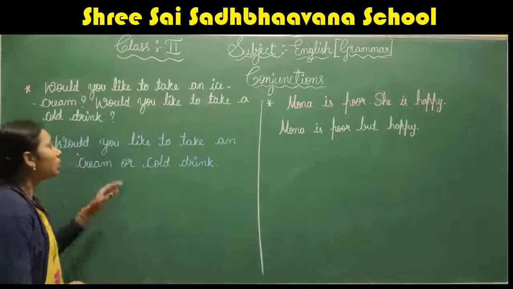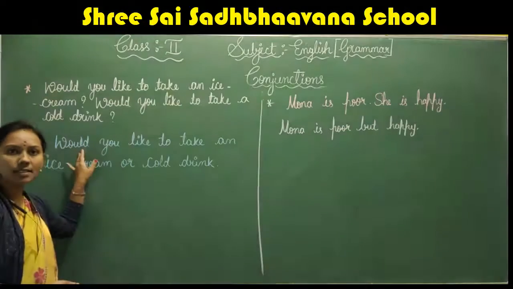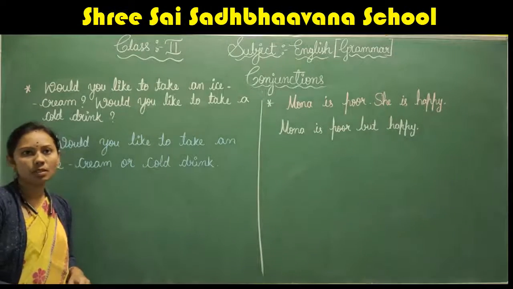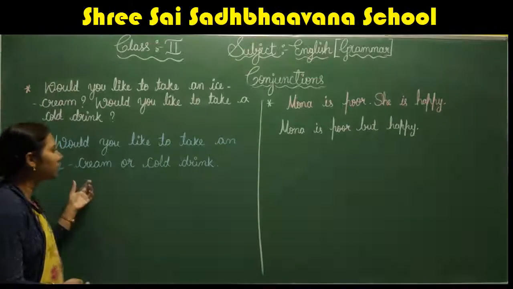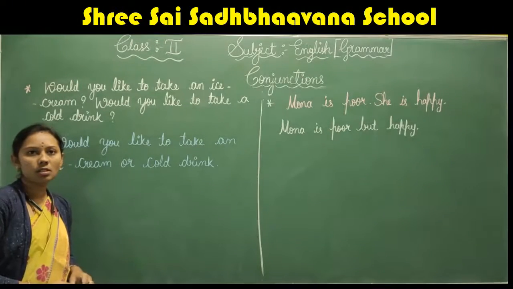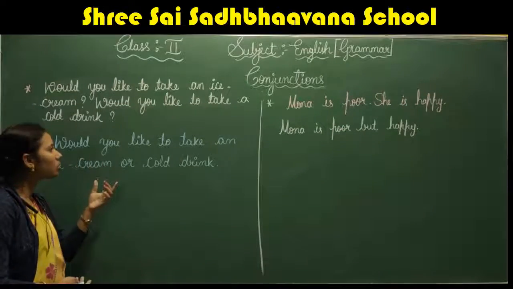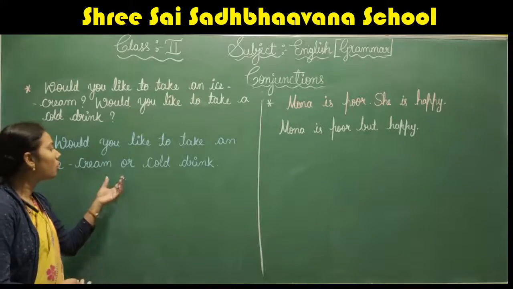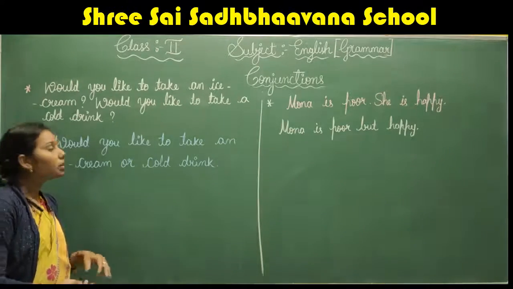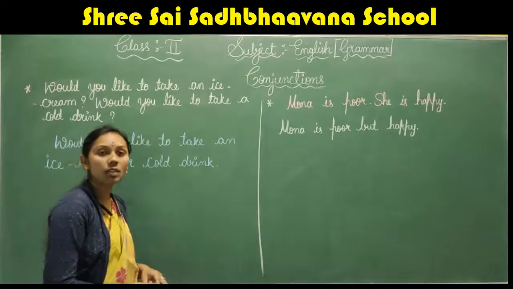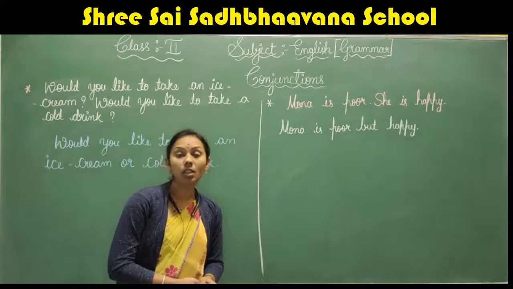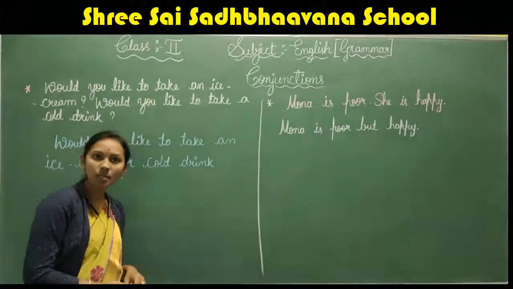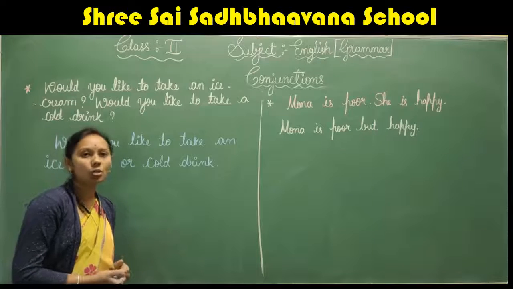Let us see now. Here, I am going to write a sentence. Would you like to take an ice cream or a cold drink? We cannot write, would you like to take an ice cream and cold drink, because we are not giving the option to select both here. We are giving a choice here, whether she wants to take an ice cream or a cold drink.